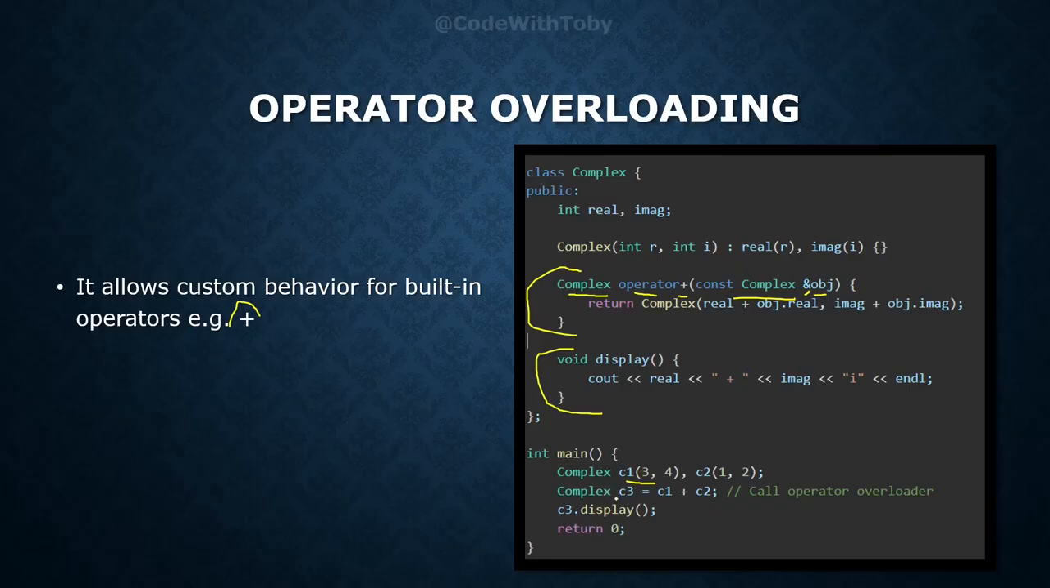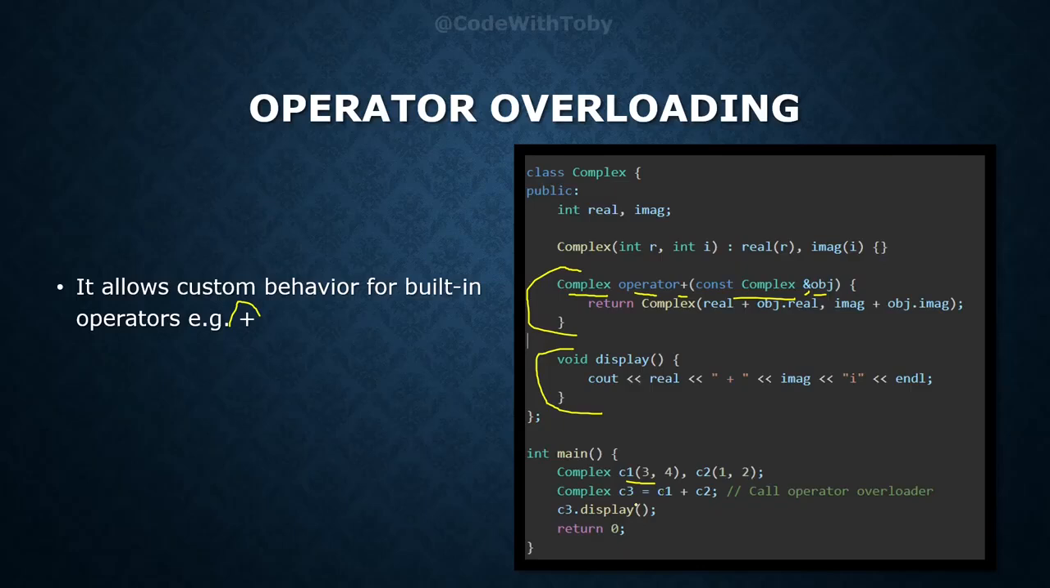So here we have defined two objects, two instances of this Complex class, where in the first object we have passed 3 as the real value and 4 as the imaginary value, and in object 2 we have passed 1 as the real value and 2 as the imaginary value.